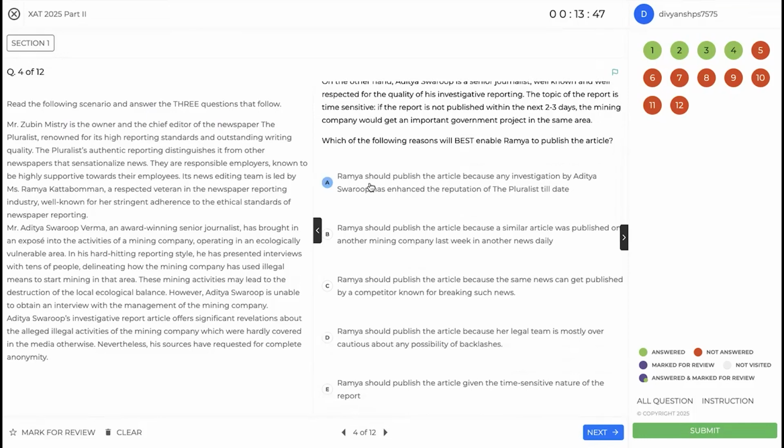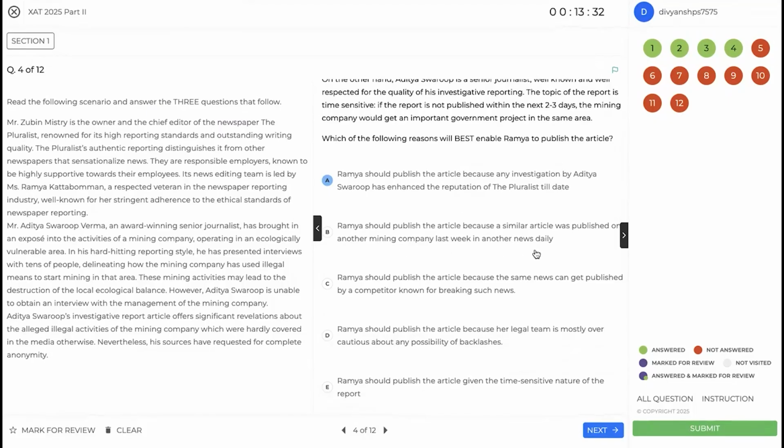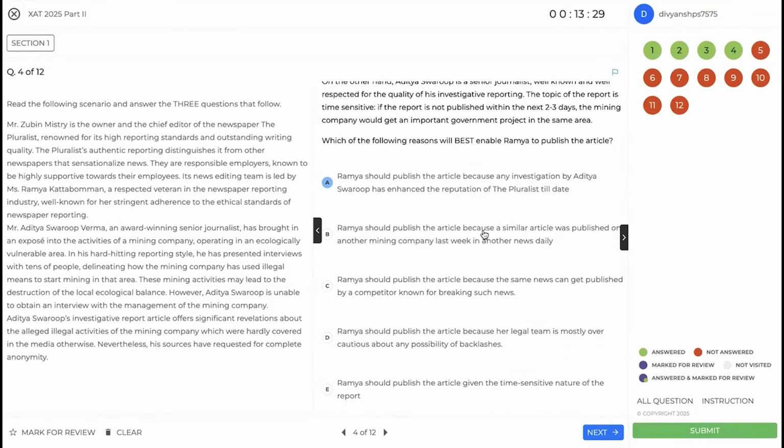So this is right off the bat a good option because you are in a time sensitive situation, so you can trust your employee. Fair enough, not very confident on this, but let's keep this. Ramya should publish because a similar article was published by another mining company last week. Okay, so this is not a precedent for this. We are trying to judge between trusting Aditya, or weighing whether we should value the legal ramifications more.